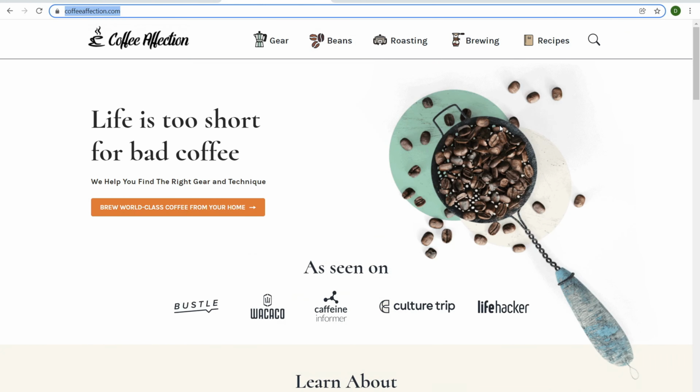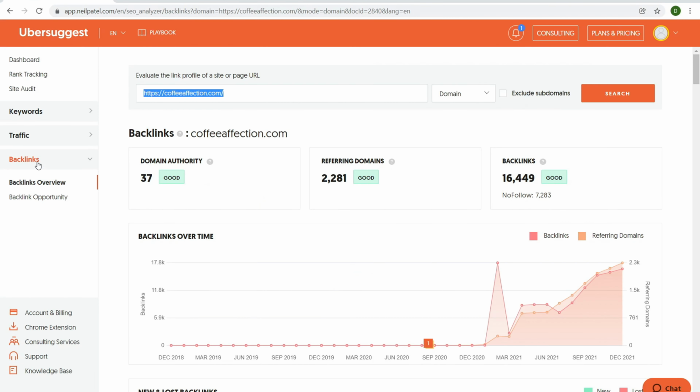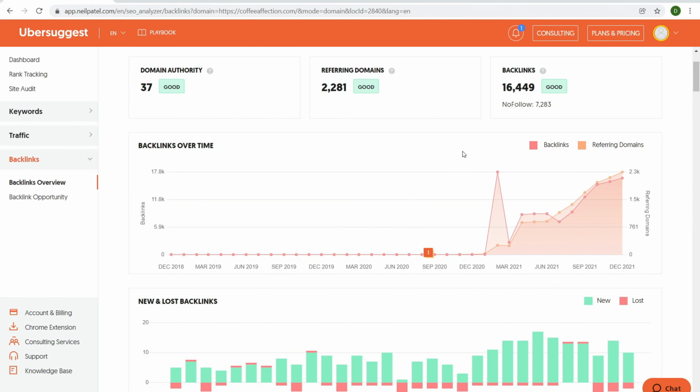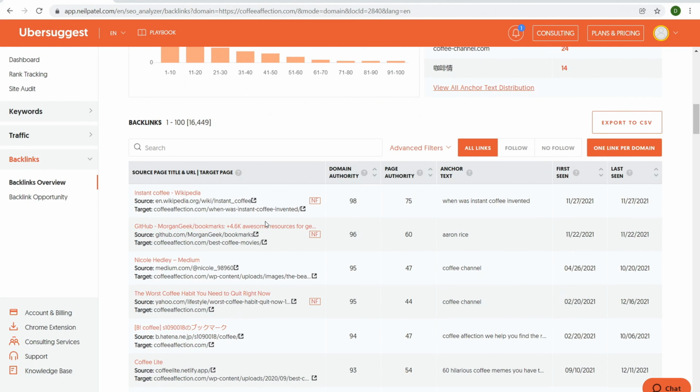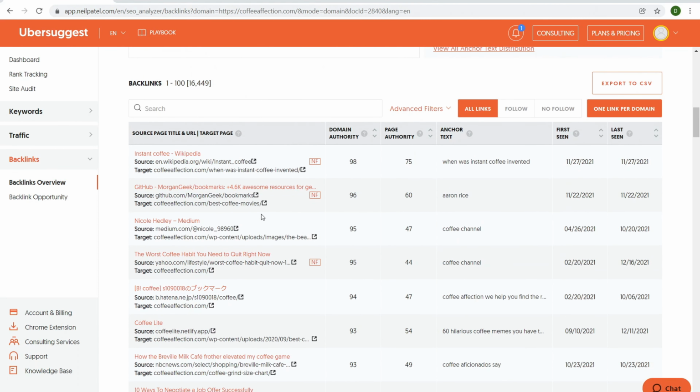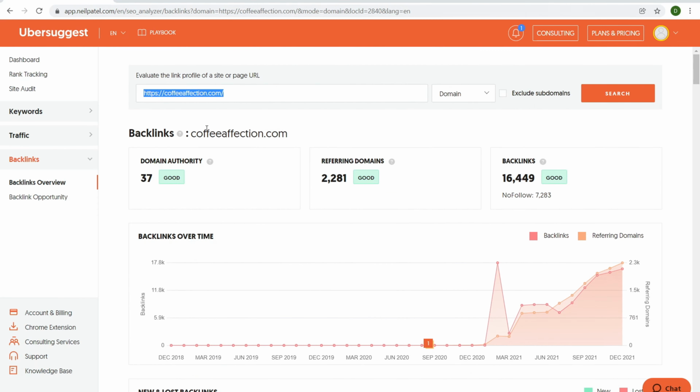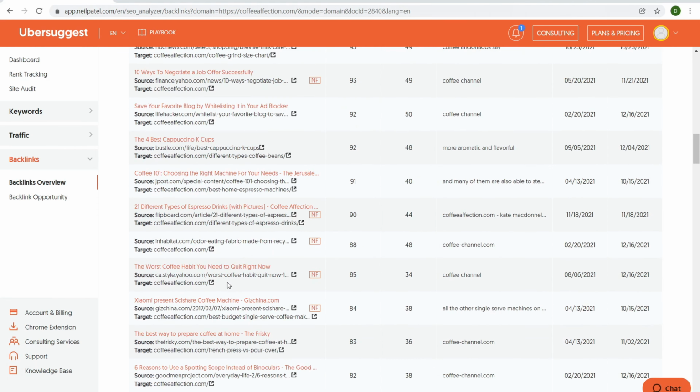And finally, let's do some backlink research for a website using both Ahrefs and Ubersuggest. All right, we're going to be using coffeeaffection.com. Now with Ubersuggest, it's pretty simple. You navigate over here to backlinks, backlink opportunity, put in the URL, click search, gives you the domain authority, referring domain names, backlinks, and then it gives a nice backlinks over time, kind of an overview. We come down here, gives our anchor text, and then backlinks from other websites that are pointing currently to this website right here, Coffee Affection. And it's pretty simple. That's it.